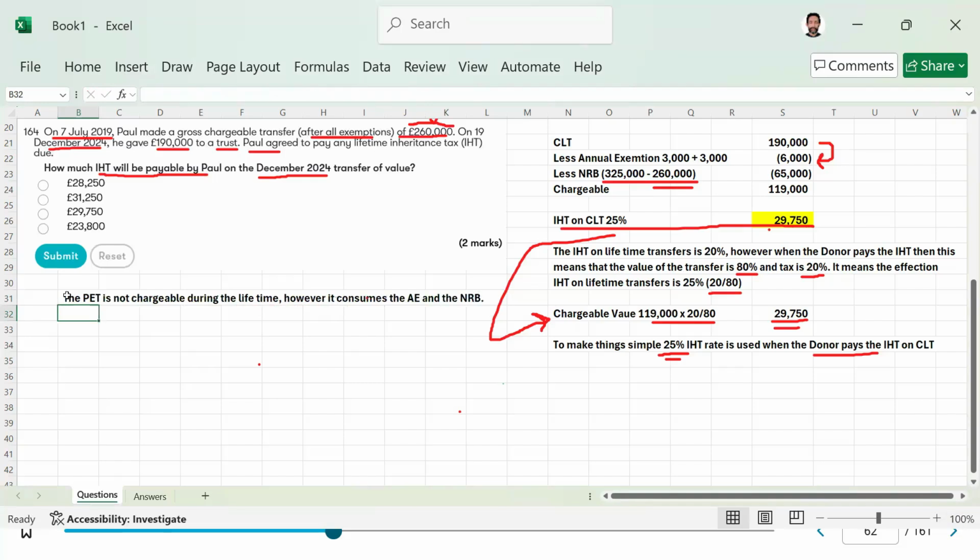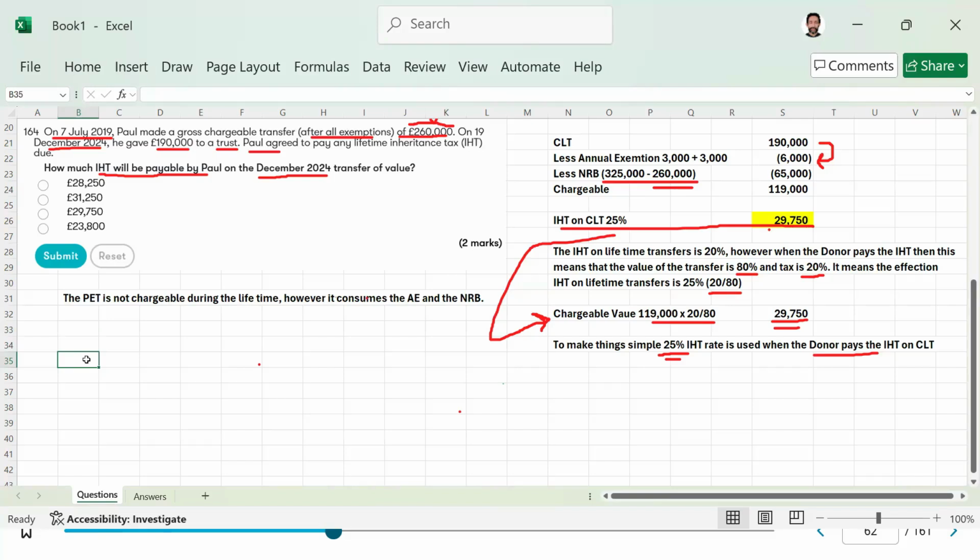So this is the reason that the PET is not chargeable, but for the purposes of calculation, it consumes any annual exemption and any nil rate band. That's why when it comes to the nil rate band available to this 190,000, we would consider this 2,60,000. I hope this line will help you understand the concept that the PET is not chargeable right away, but when it comes to the calculation of the available nil rate band, we will consider it.